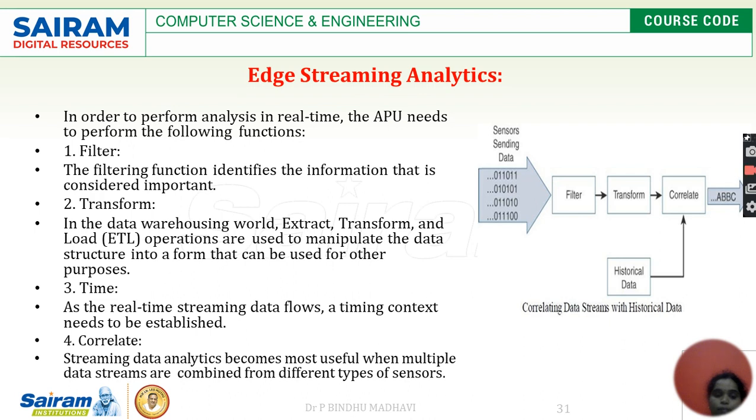So filtration, transformation, correlation, these are the different types of steps. And the next one is about matching patterns, and how we can go into business analytics. A pattern is a group of data bits. Pattern matching operations will be used to dig into the internal content of the data generated by the sensor devices.